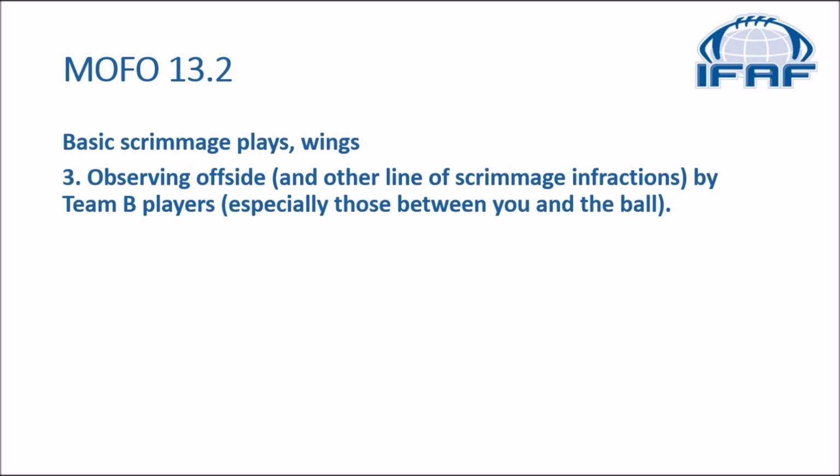And finally, 13.2, dealing with responsibilities for wings on basic scrimmage plays, says, observing offside and other line of scrimmage infractions by Team B players, especially those between you and the ball. So as a wing, you are primarily responsible for anything that happens between you and the ball, and secondarily responsible for what happens on the other side of the ball. So most of your focus should be on your side of the ball. And that was the book.